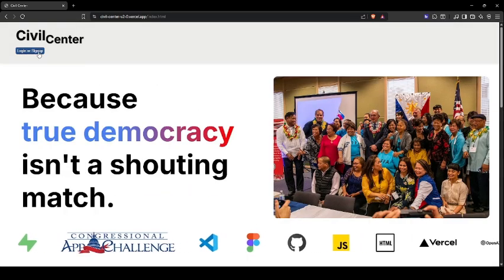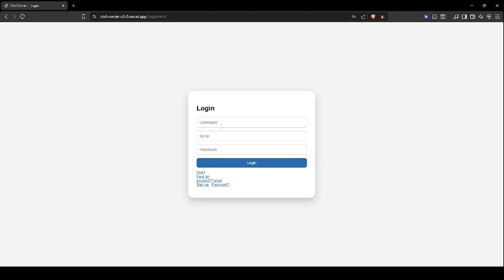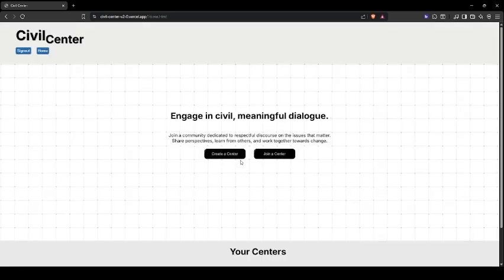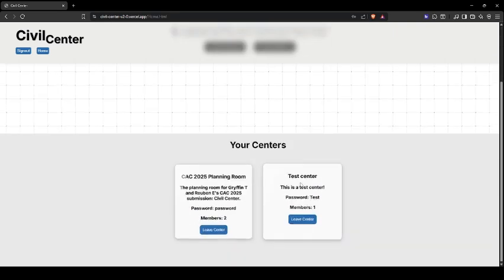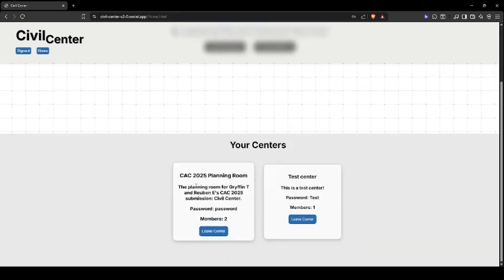Back at the top, we can see at the top left a login or sign up button. Upon clicking on it, we can log in. This is my account's information. So we click login. The bottom right says login successful, and we're brought to this page. Here we can see our centers, Test Center and CAC 2025 Planning Room.